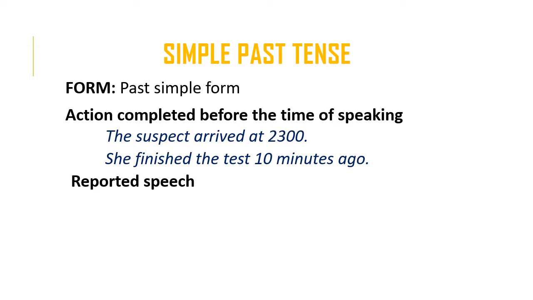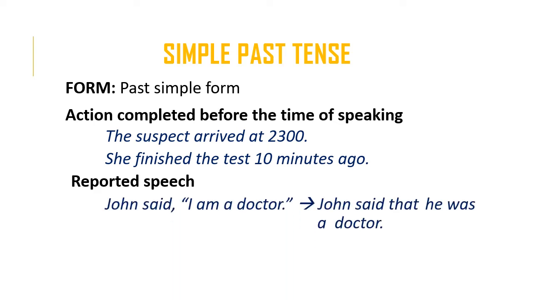A second function of the past simple is when we have what's called reported speech. So you're reporting what someone said, and what they said at the time of saying it was in the present simple. But because you're reporting what was said in the past, you're going to use the past simple. So for example, this is what John said: I am a doctor. And if you were to report what he had said, you would say John said that he was a doctor.